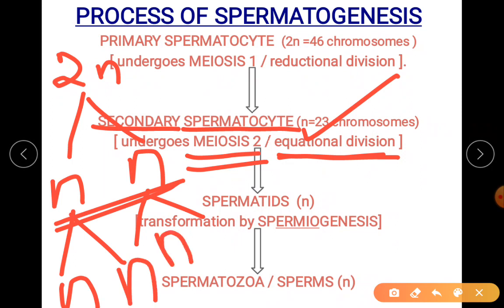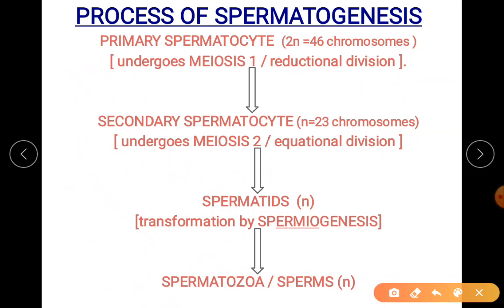I hope you all know what equational division is. The parent cell produces daughter cells with the same chromosome number. So now you have got spermatids, which are haploid. So this is equational division, meiosis 2.